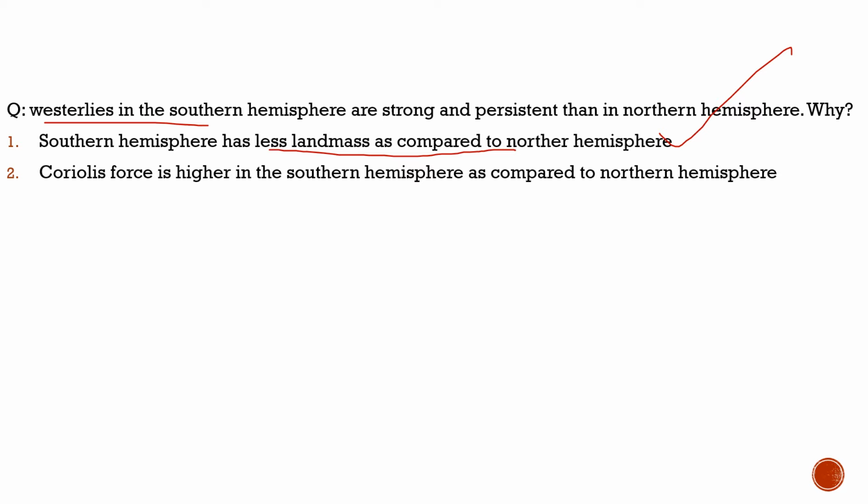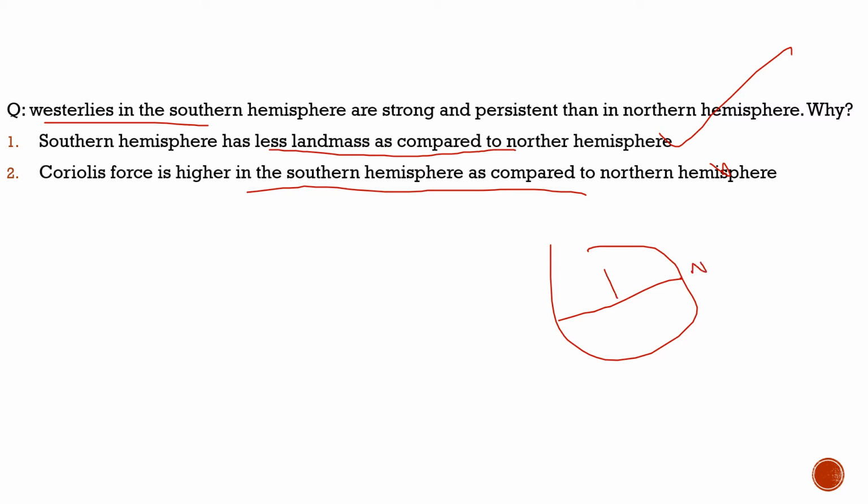Second statement, Coriolis force is higher in the southern hemisphere as compared to the northern hemisphere. No. About Coriolis force, remember one thing: at the equator it is nil, but when it goes away from the equator, the Coriolis force increases. At the poles, the Coriolis force is highest. So the second statement is also incorrect. So with respect to this question, the correct statement would be option 1 only.